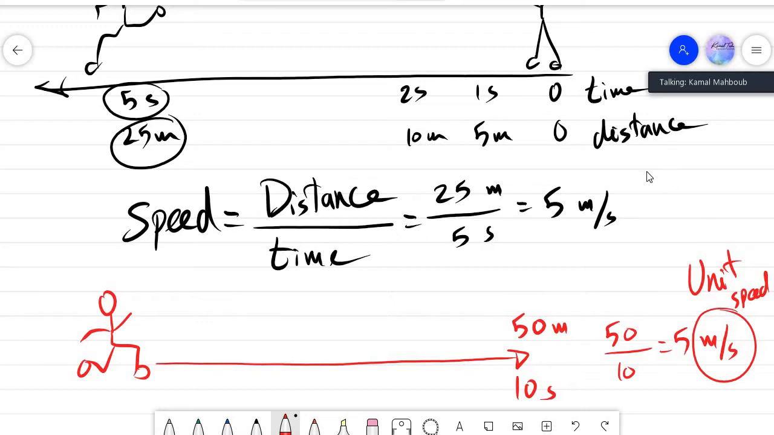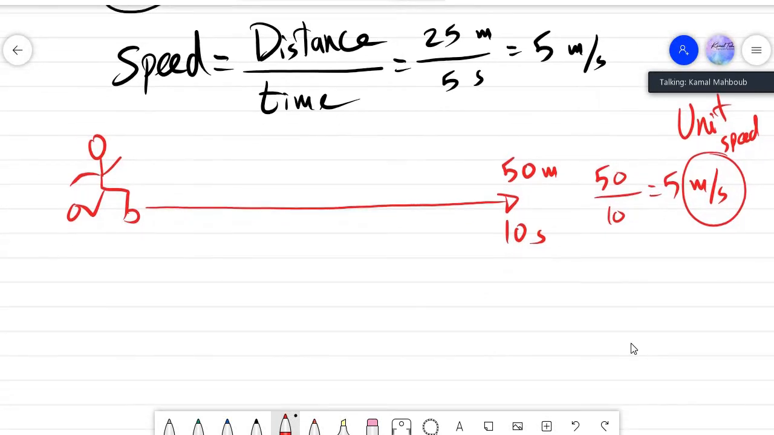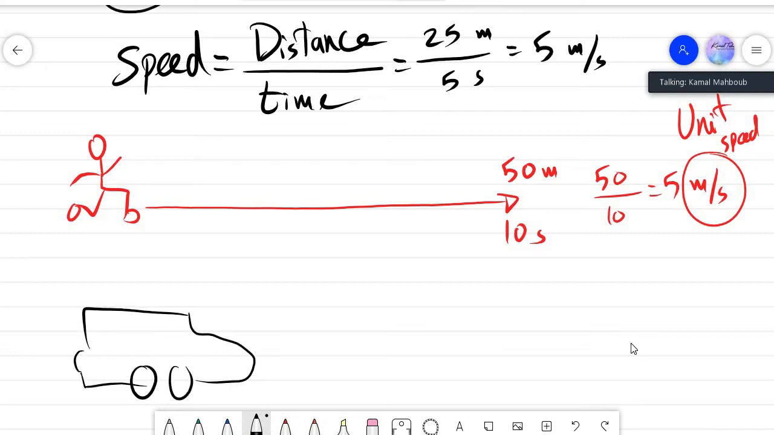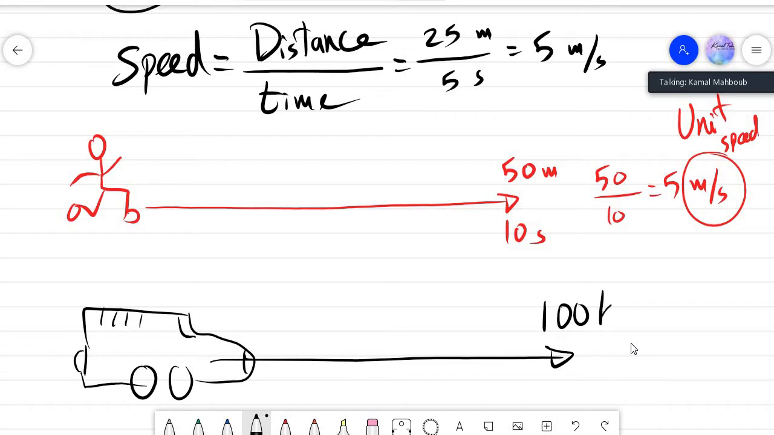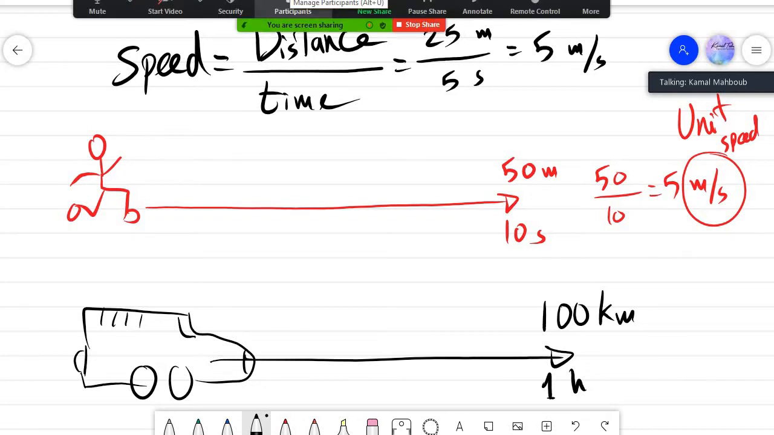Let me ask you another question. Suppose that we have a black car, and this car can move 100 kilometers after 1 hour. What is the speed for this car after 1 hour? Now this car can move 100 kilometers per hour. What is the speed of this car?